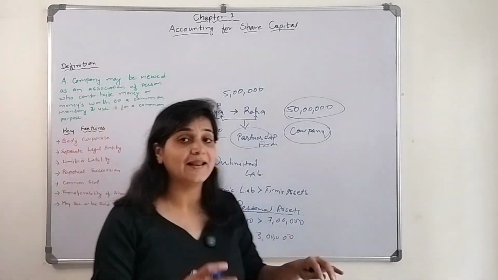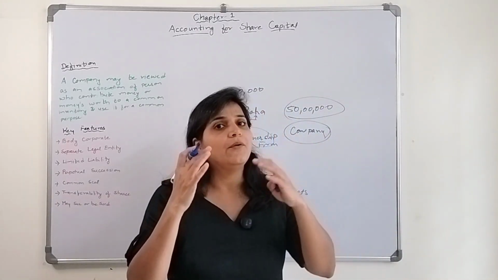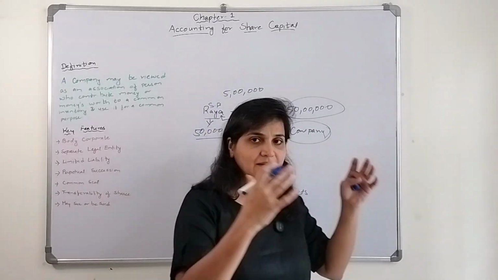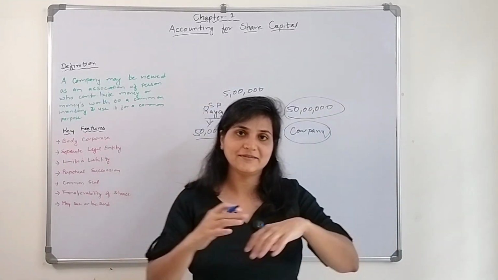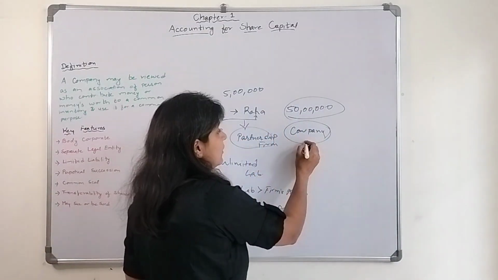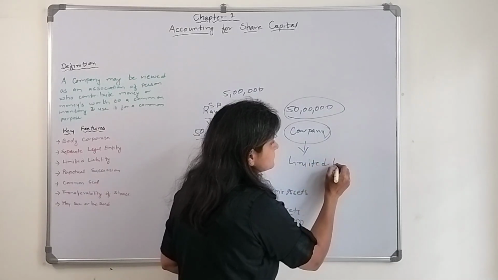Okay, so these 3 lakhs they have to bring from their own pocket, right? Whereas if they form a company, an organization, and there is an association of persons who decide, okay, let's carry on this business, in that situation the major advantage is limited liability.